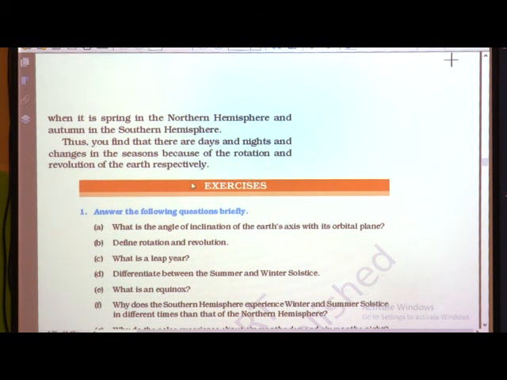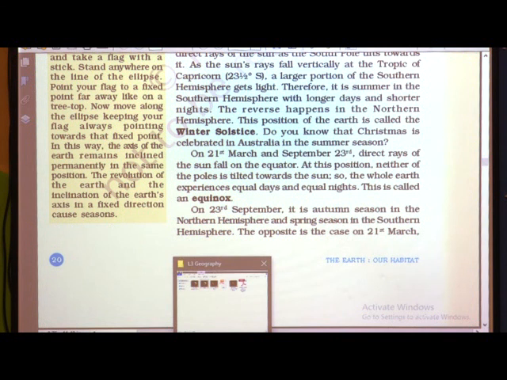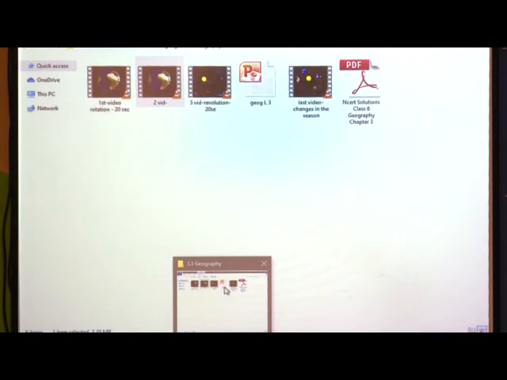So here your lesson gets over. Hope you have understood very well. Children, I will show you some videos. Just see the videos of rotation and revolution. First we will see this PPT.